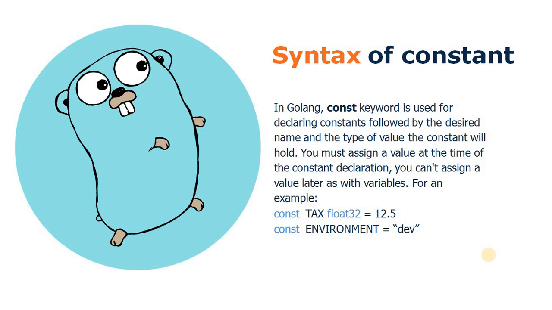In the case of a variable we can assign its value later on as well, based on some calculation or other things, but in the case of a constant variable we must assign a value when we define it. Another thing is that a variable's value can be changed at any time in the program, but if you declare a constant, we cannot change its value later on when we execute our program.